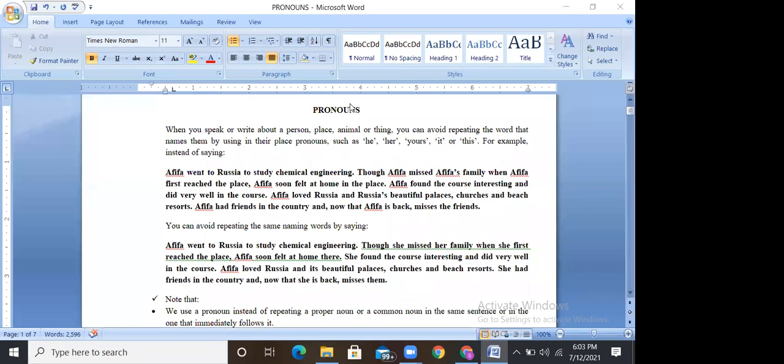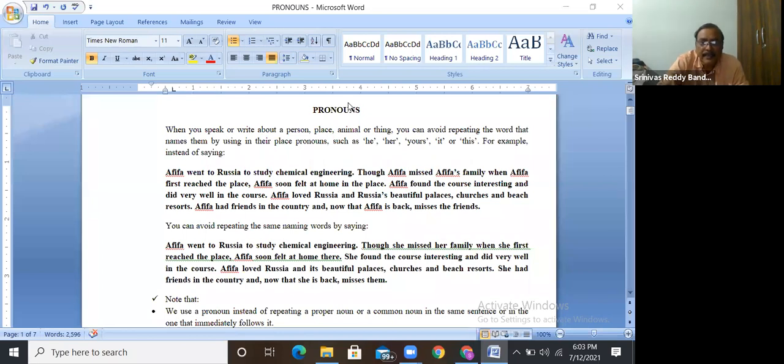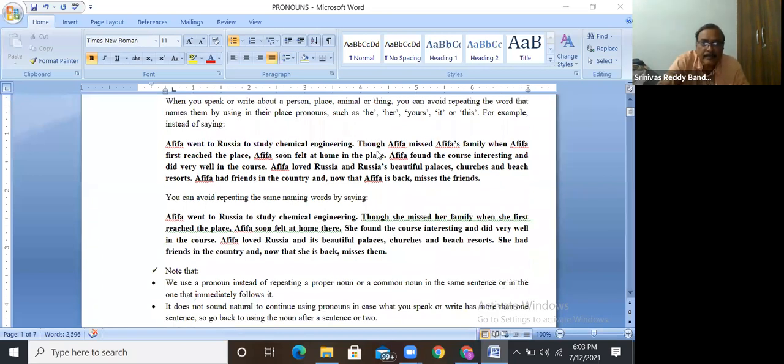All these are called pronouns. When the same name is going to be repeated in the next sentence, don't use the name. Instead of the name, you have to use a pronoun. Is it clear?